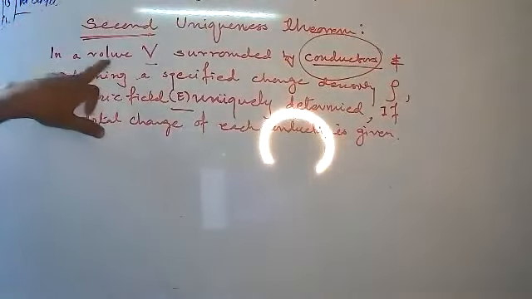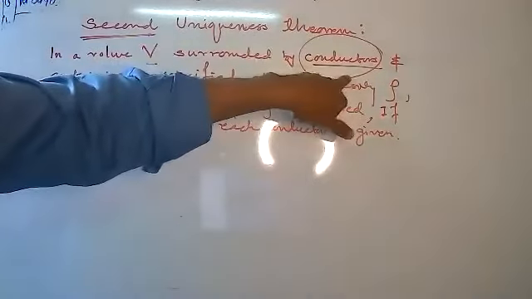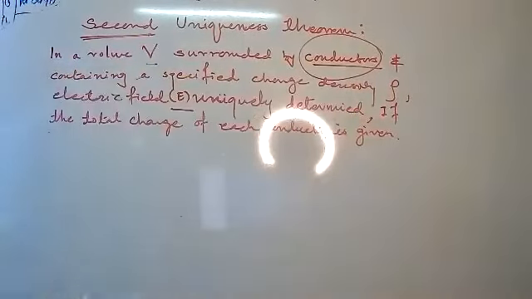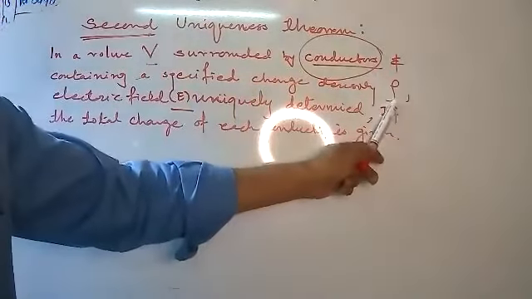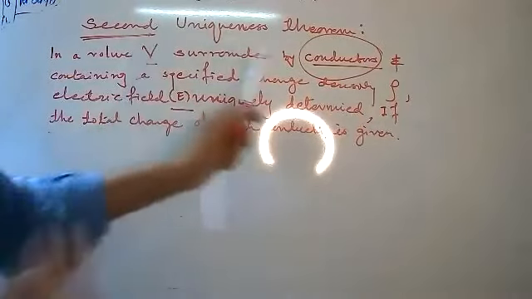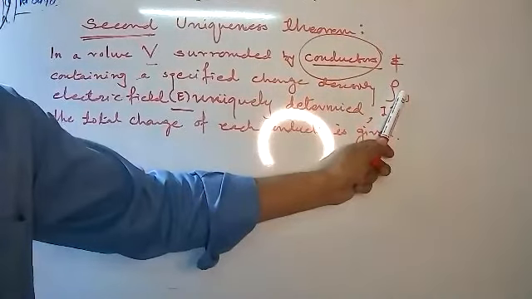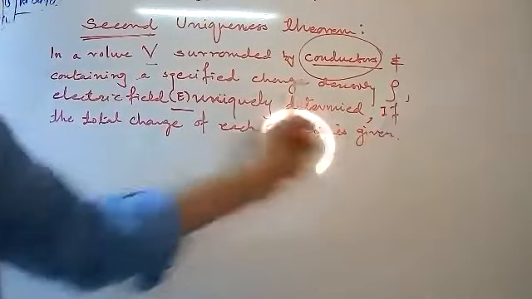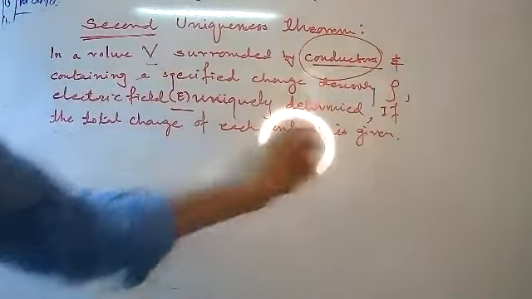What are the important words? In a volume V surrounded by conductors, only take conductors, containing specific charge density rho, because we are taking volume V. There are three types of charge densities: rho, lambda and sigma, and since we are considering volume V, the corresponding charge density is denoted by rho.